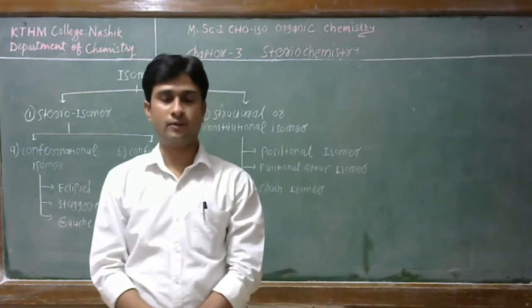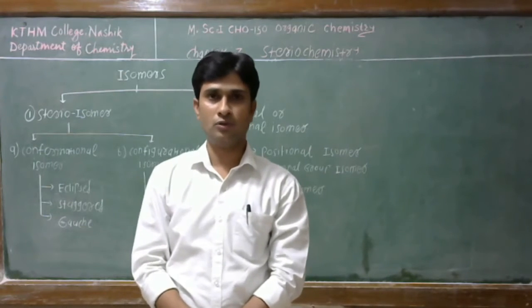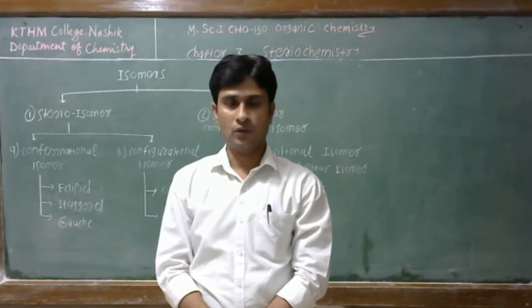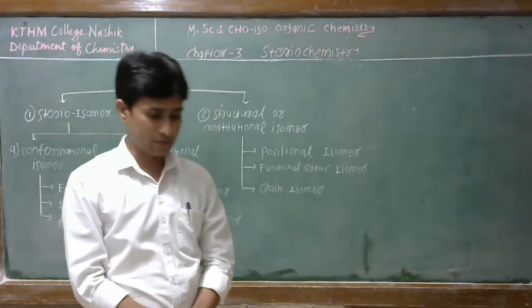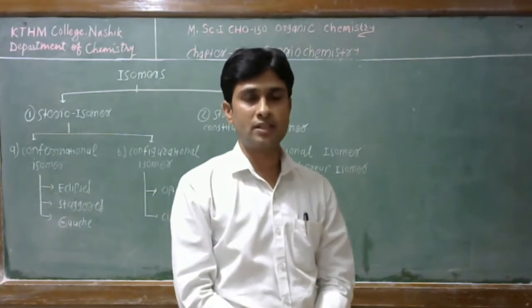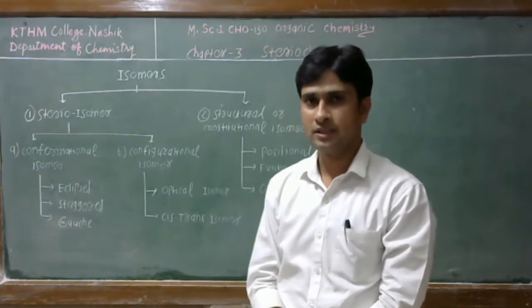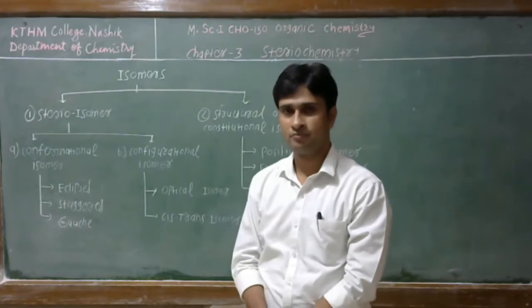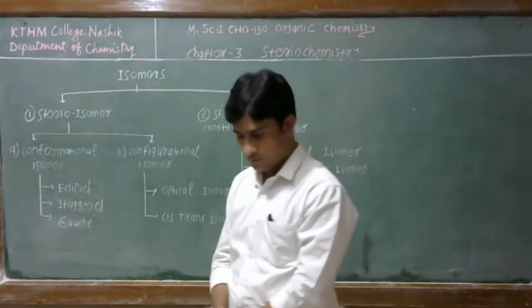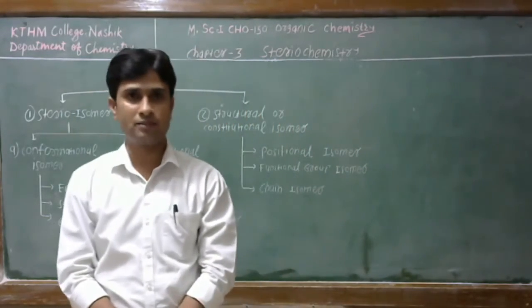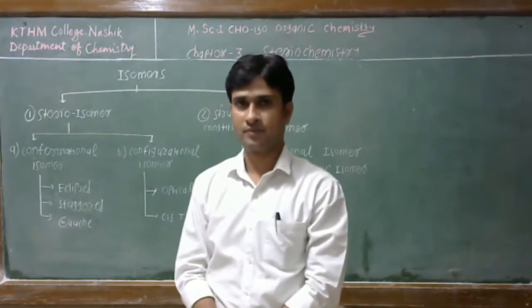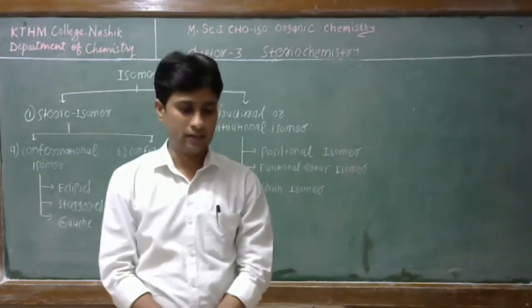Up to the BSc level, we all know what stereochemistry is. Stereochemistry is the branch of chemistry which deals with the study of compounds with their three-dimensional arrangement in space.